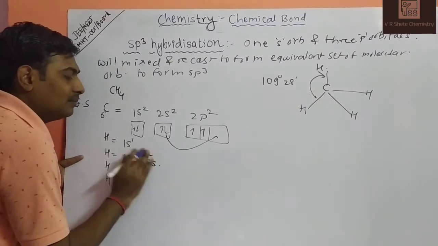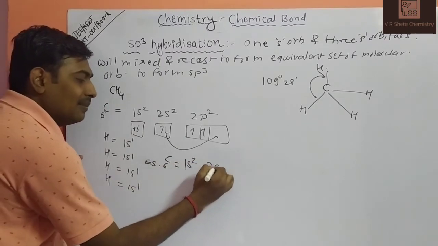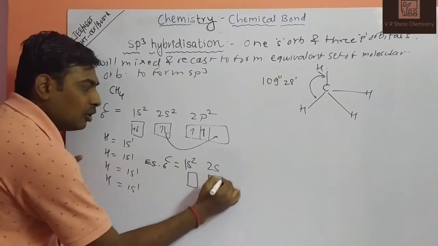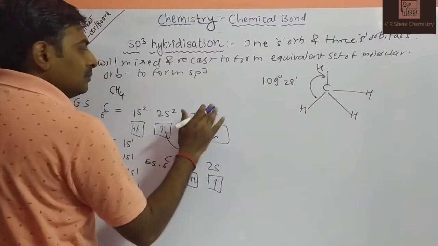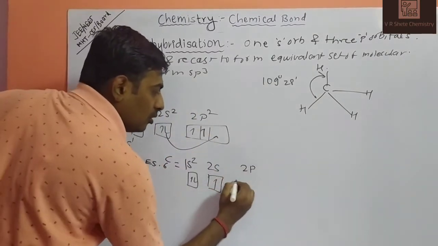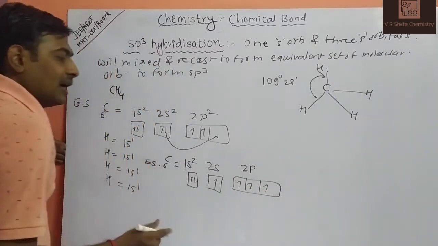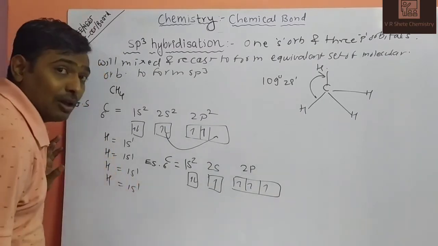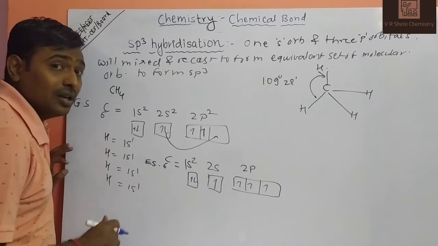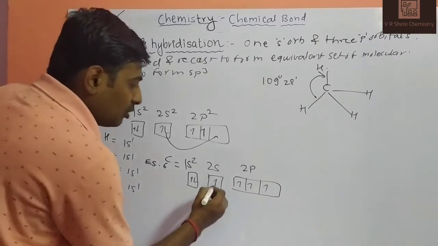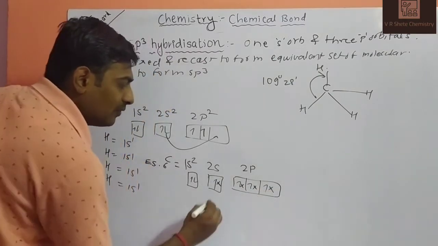At that time, carbon will be 1s2, which remains the same, and 2s. So how many electrons are there right now in the 2s orbital? Only 1 electron, because 1 is excited to the 2pz orbital. Then the 2p orbital has 3 electrons: 1, 2, 3. So right now there are 1, 2, 3, 4 unpaired orbitals of carbon, which will form bonds with the 4 orbitals of hydrogen with opposite spin of electron. First electron of hydrogen, second electron of hydrogen, third electron of hydrogen, fourth electron of hydrogen.